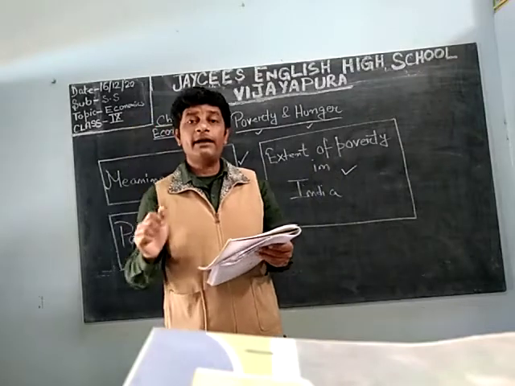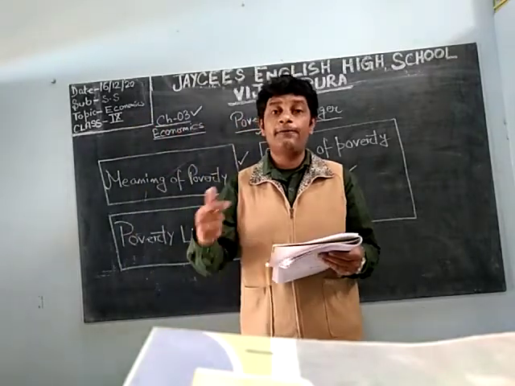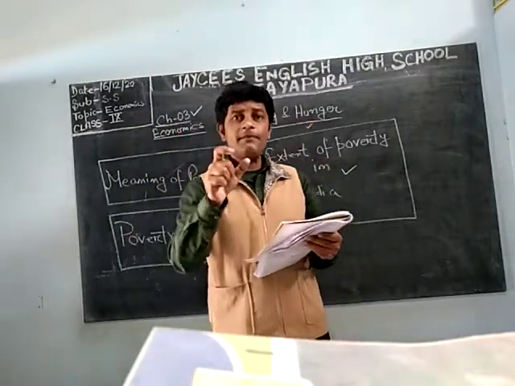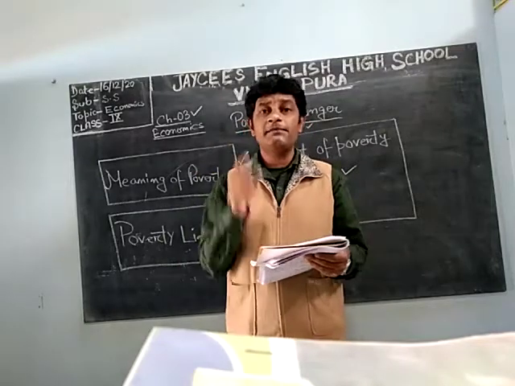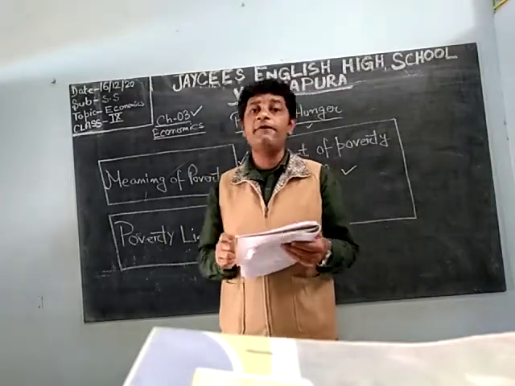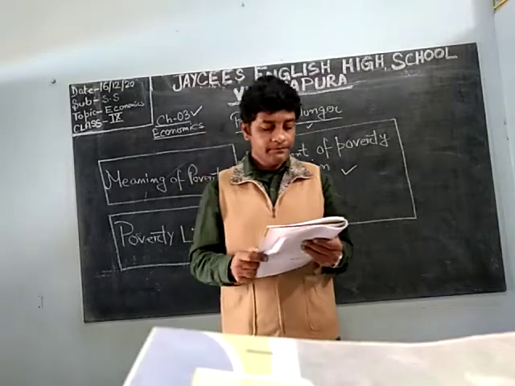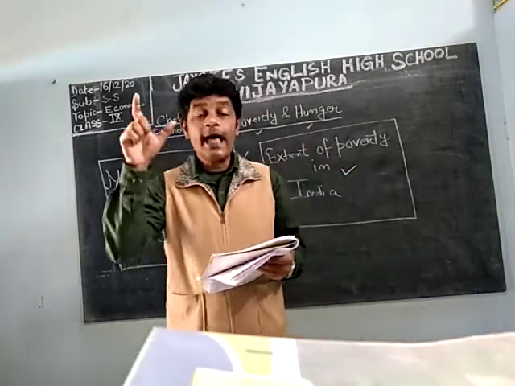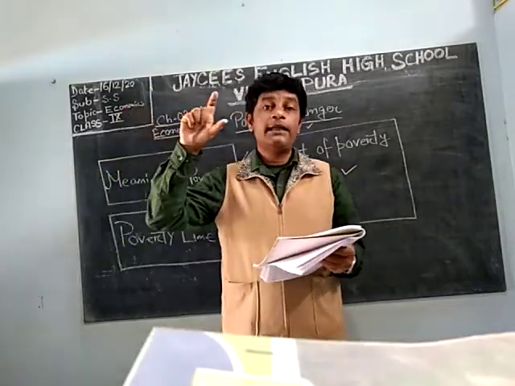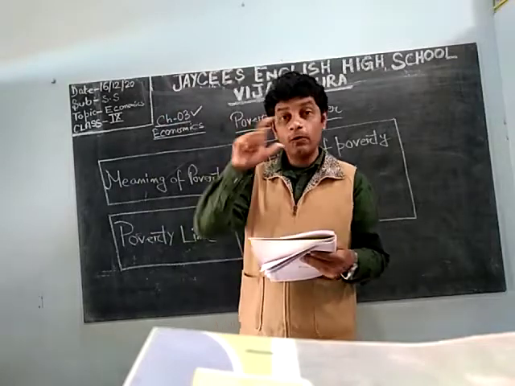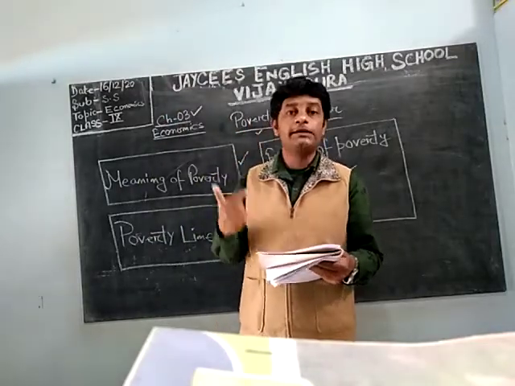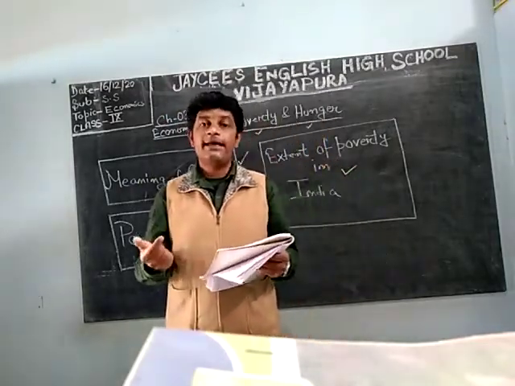Below the poverty line means they don't have money even for food. There is a minimum requirement, meaning you need at least something minimum to have your food. So whatever the figures are showing, you go through the figure and then you go through these notes. It will be very easy. It's there in your book also.